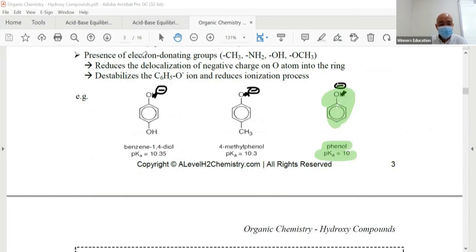Both donate, right? According to the data booklet. So it will reduce the delocalization of negative charge on the anion on the oxygen atom into the ring, and it destabilizes it, because now your lone pair is very big. Make sense? Very negatively charged. So it reduces ionization. So I expect both of them should be weaker acids than the control, phenol, i.e. the pKa value is bigger.